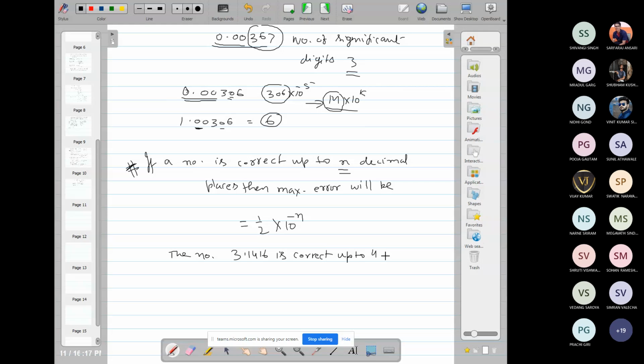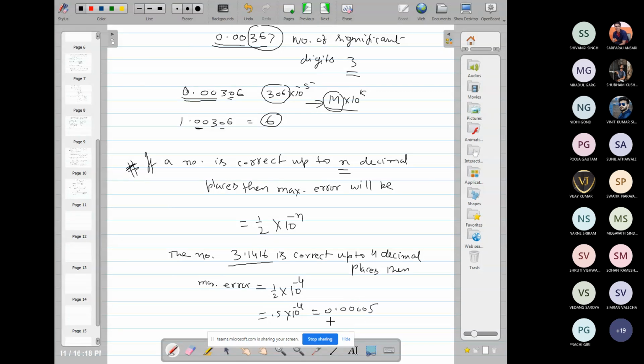Then maximum error क्या होगा? Maximum error, मतलब here it is given कि this is correct up to 4 decimal places. The maximum possible error will be 1/2 into 10 to power minus 4, and that is 0.5 into 10 to power minus 4, that is 0.00005.